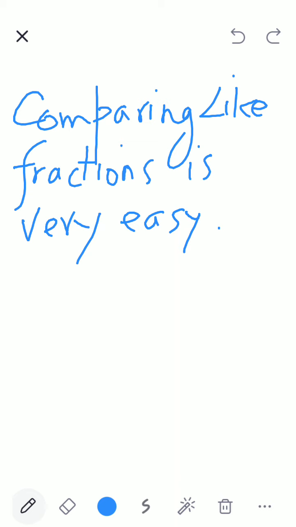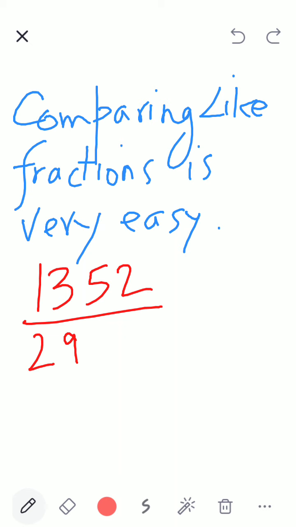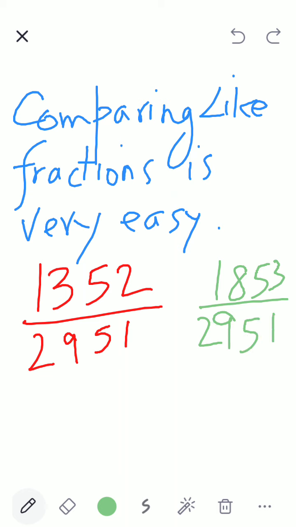Very easy. Why is it very easy? Whichever fraction, because seeing the numerator, you can decide which is bigger and which is smaller. Clear? For example, if I give you 1,352 divided by 2,951, and another number 1,853 divided by 2,951, which is bigger?